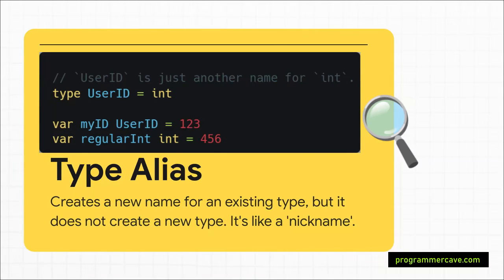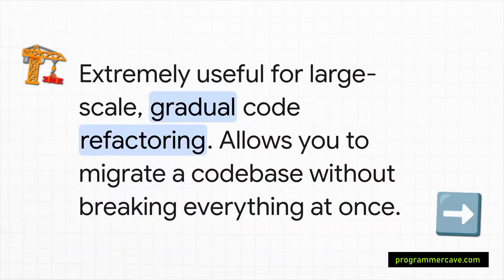You're not creating anything new. NewName and ExistingType are 100% identical and interchangeable. The compiler sees them as the exact same thing. You can use them in place of each other anywhere, no problem. So why would you even do this?